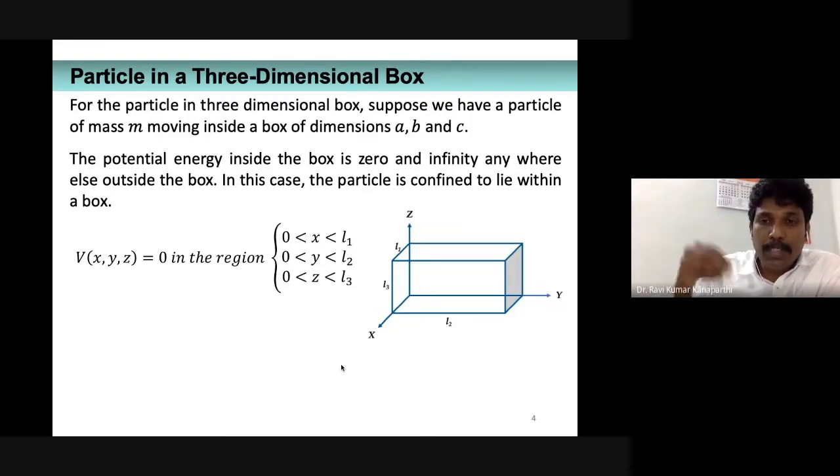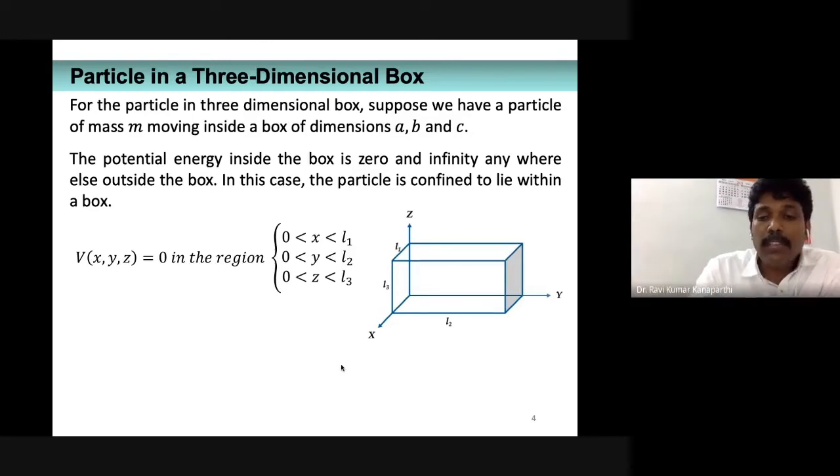So the moment I said the particle is within the box, I have to define very precisely what exactly is the mathematical meaning. The meaning is as follows: if the particle is going outside the L1 limit, if x is greater than L1, for example, then I would say that its potential energy is not 0. I would say something else. Similarly, if the particle is within the L2 limit, 0 and L2, then I would say its potential energy is 0. Otherwise, I will say something else.